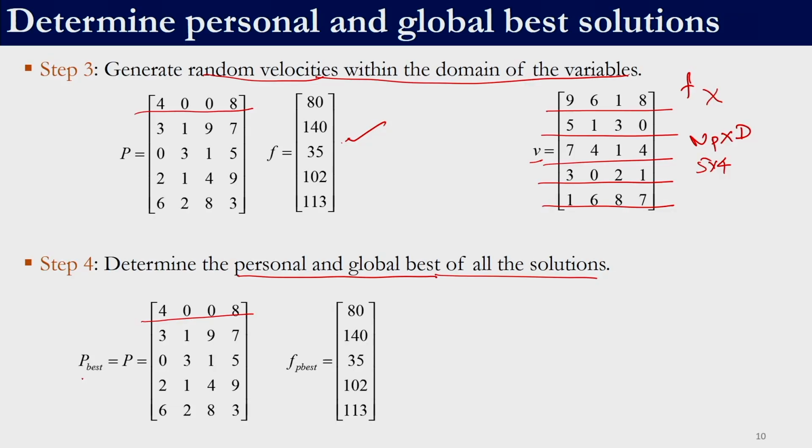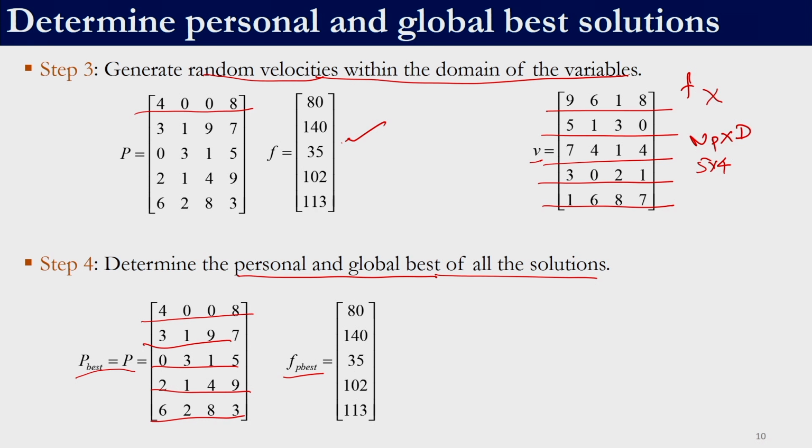This is only for the first iteration, we will see that for the second iteration this will change. So, these are the P best for each particle. P best for the first particle is 4008, P best for the second particle is 3197, P best for the third particle is 0315, P best for the fourth particle is 2149 and P best for the fifth particle is 62839, and similarly we take the same objective function values, we do not need to recalculate them because we will get the same answers.